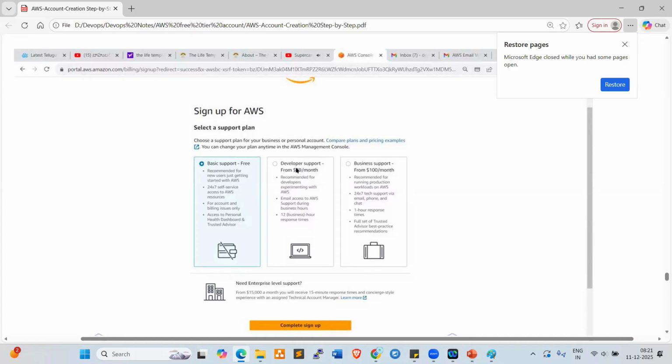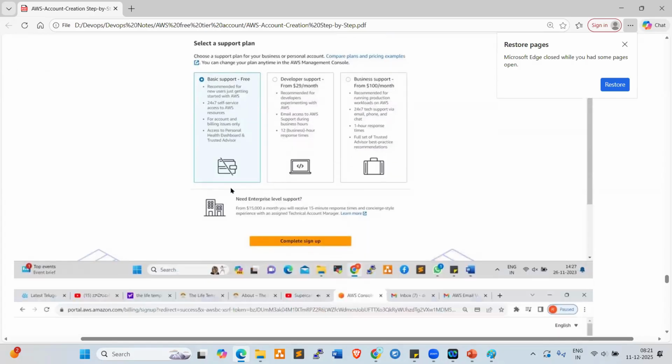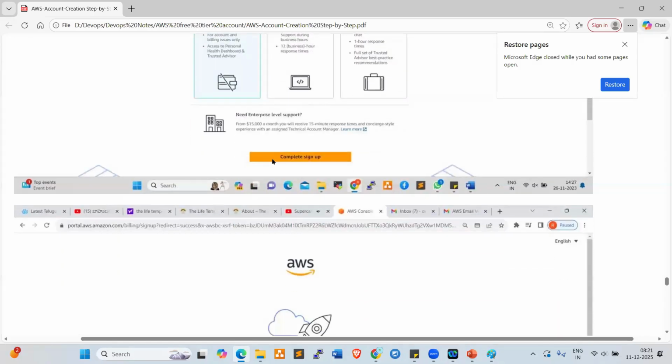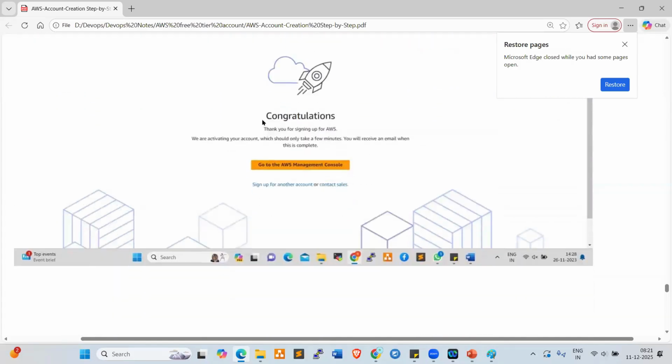Okay. Don't select the developer support, business support. You can always select the basic support. Okay. So once you select this, which is free, click on complete sign up. Once you click on complete sign up, you'll get this message. Congratulations. Thank you for signing up AWS, right? Yeah. After that, one more step is there, which is,